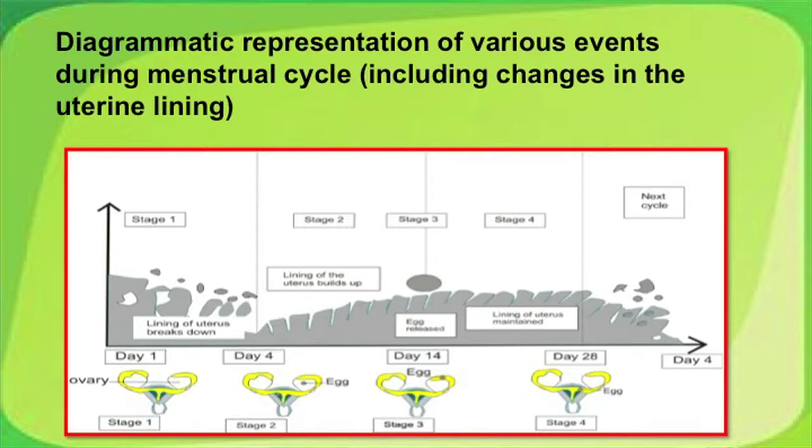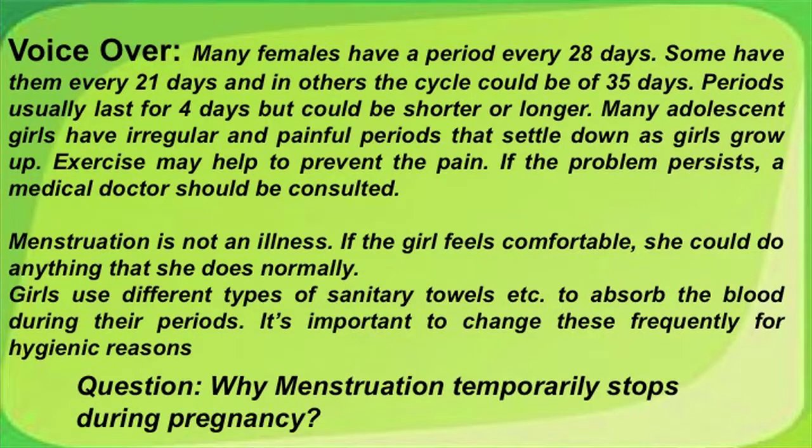Stage 4 depicts if there is no fertilization, all this entire internal endometrial lining along with the blood vessels will be removed once again to repeat the cycle. This is the menstrual cycle. Friends, the menstrual cycle is normal, and in human females it usually lasts for 4 to 5 days, which is very normal. Sometimes in some ladies the cycle may be 21 days or it may go up to 35 days. Periods usually last only for 4 days.